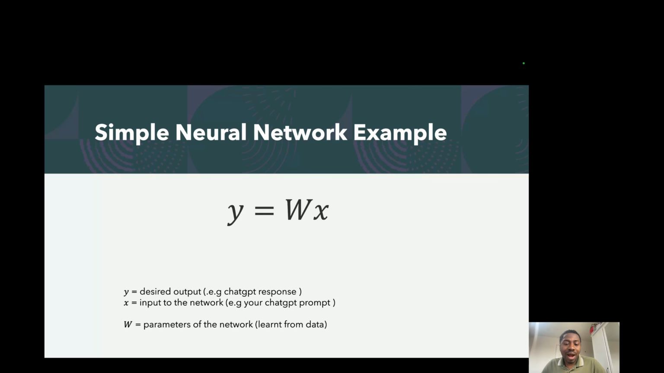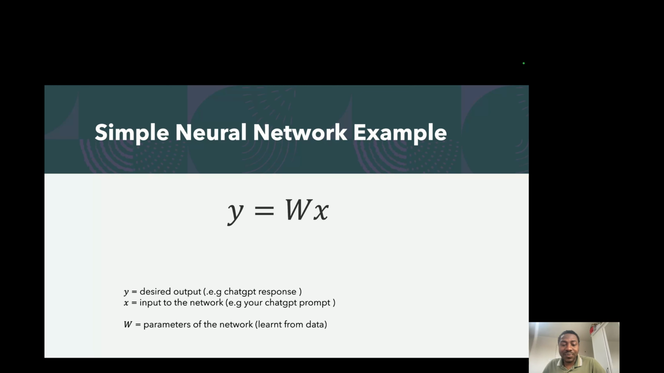And W in this case is the parameters of the network. In this example, we try to make it very simple: y equals w multiplied by x. In reality, the relationship is a lot more complex, and the operations are not just multiplication. There's a bunch of operations that occur, and we are going to look at some of them shortly.